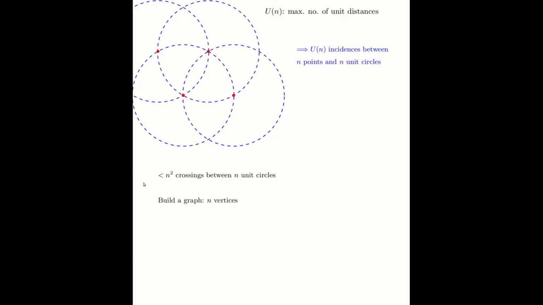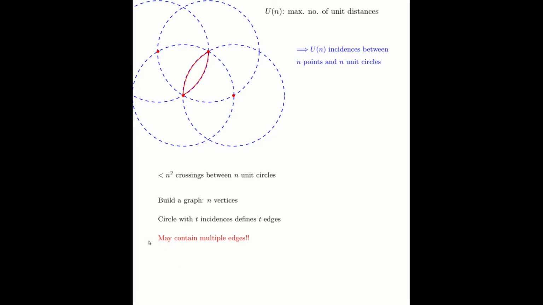The proof is very similar to the proof of the Szemerédi-Trotter theorem. We know that n circles define less than n squared crossings between them. So again, we build a graph. The points are the vertices of the graph, and edges will be defined by the circles. Now if you look at one circle with t incidences, such a circle defines t edges. 1, 2, 3 for this circle that has 3 points on it. So this means we can use the previous argument.